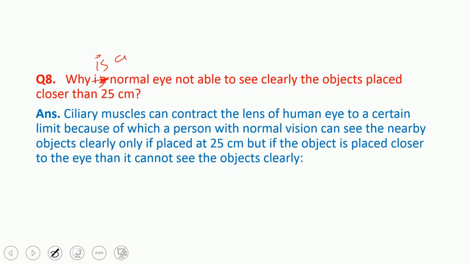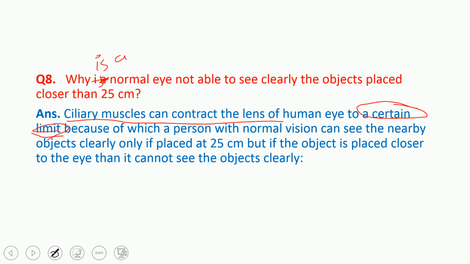The reason is the ciliary muscle. The ciliary muscles can contract the lens of the human eye only to a certain limit. Beyond that limit it cannot contract.